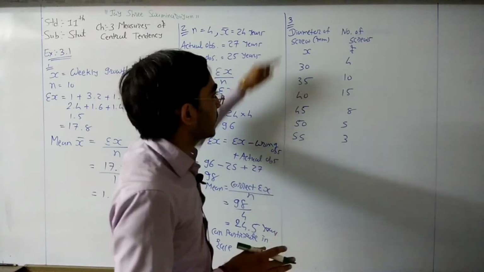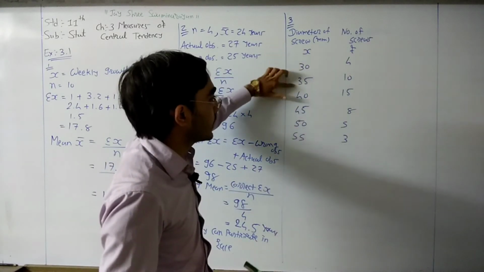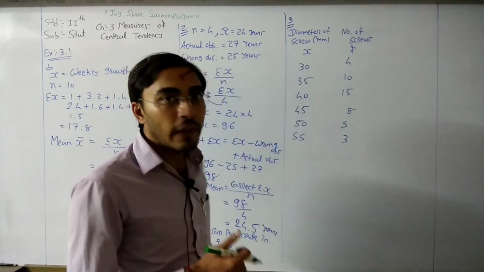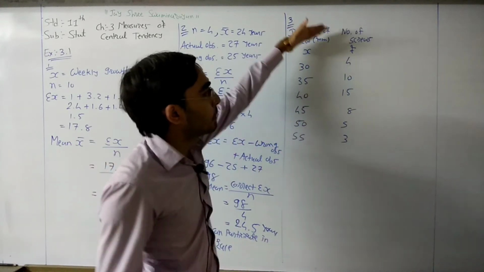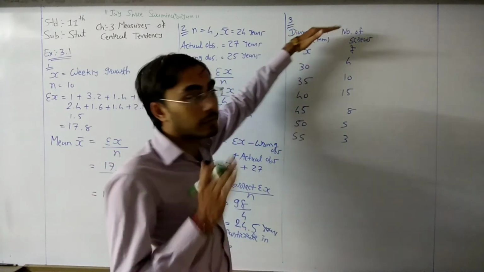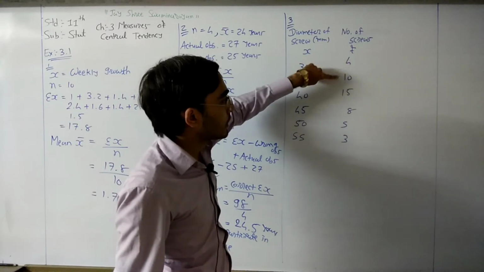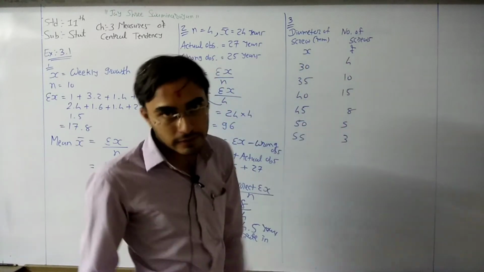So first of all we need to make this table. X is 30, 35, 40, 45, 50, 55, which is given in the question. And the number of screws is also given to you, that means the frequency is given: 4, 10, 15, 8, 5, 3.